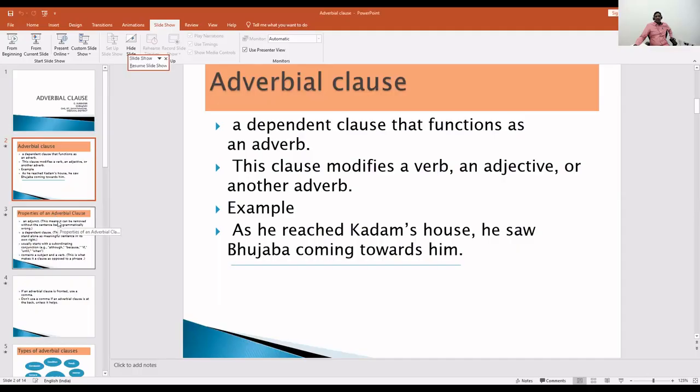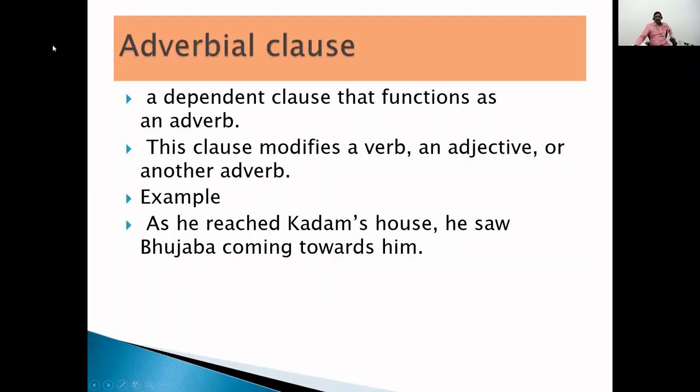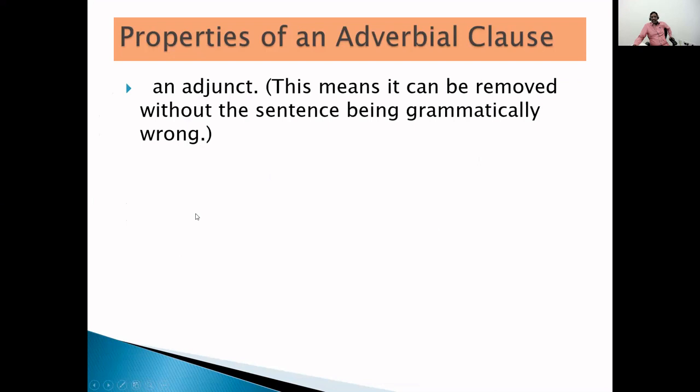Now, children, you come to know about the features of adverbial clause. Now, see what are the properties of an adverbial clause? See here. An adjunct. Adverbial clause is an adjunct. What does it mean?